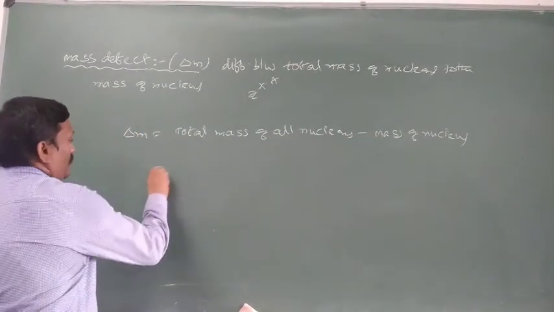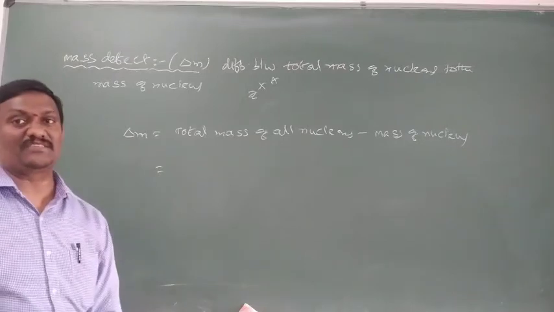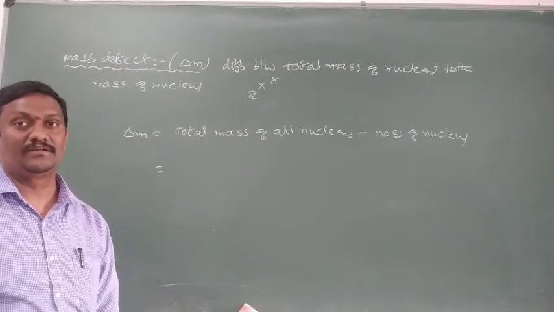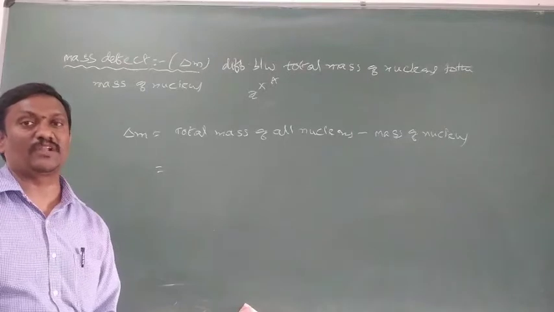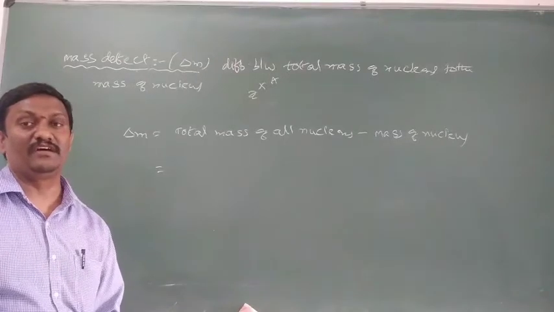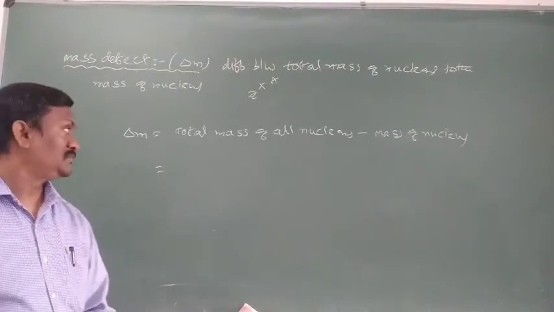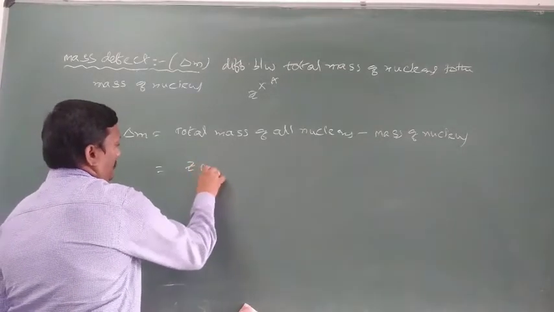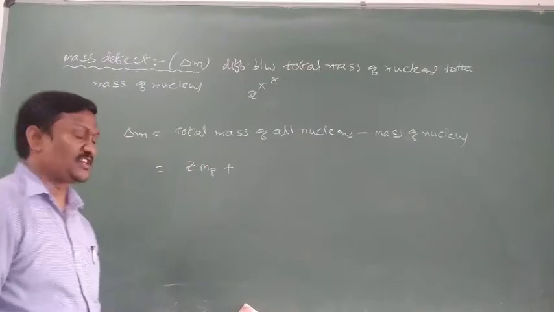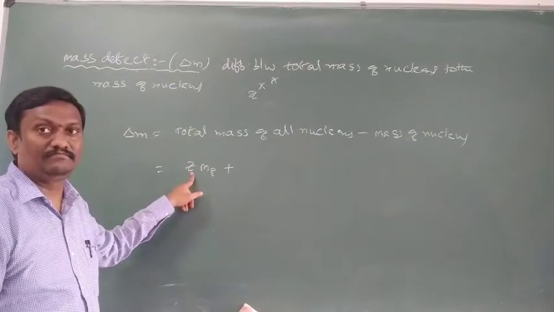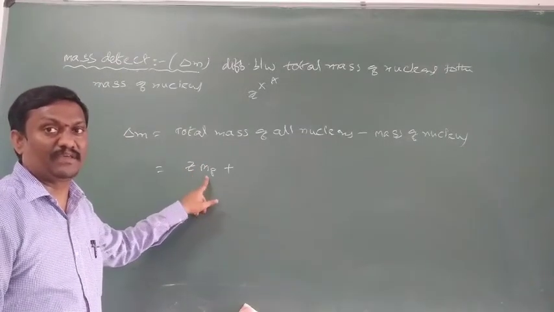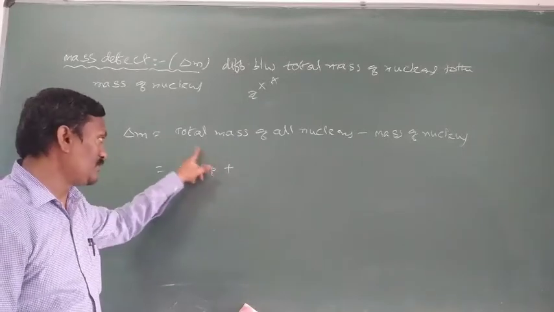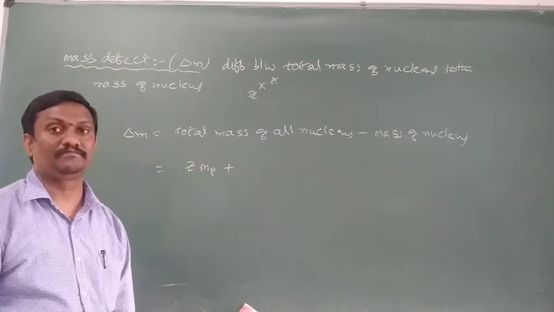But we know what the total mass of all nucleons is. Total mass of all nucleons means total mass of protons and total mass of neutrons. Total mass of Z protons means Z into Mp, where Z means number of protons and mass of one proton means Mp.